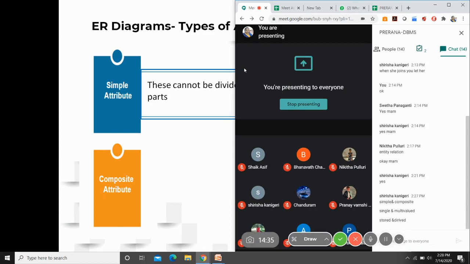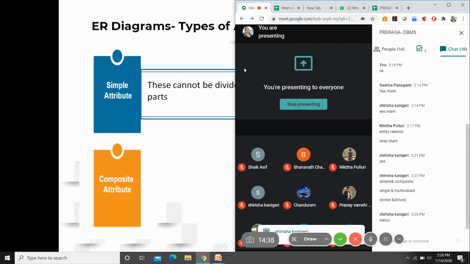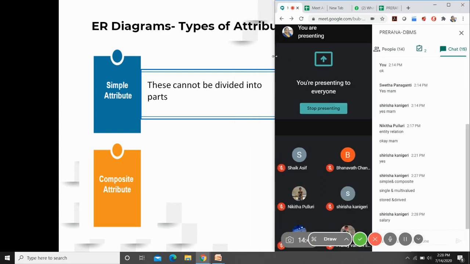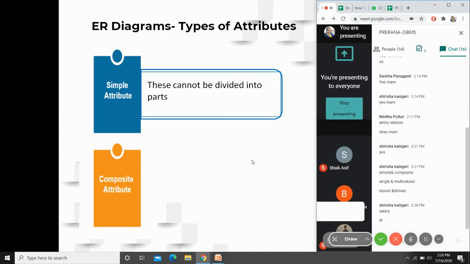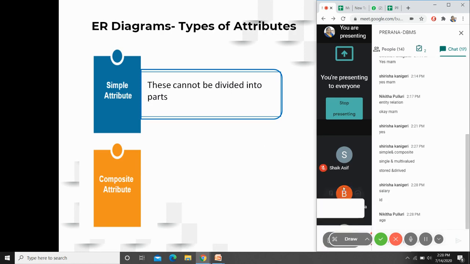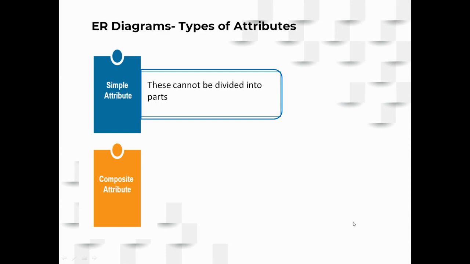Any examples for simple attributes where the attribute cannot be divided further? Okay, salary is one such attribute. Faculty ID, age, very good. So here if you observe the faculty ID or salary or age, you cannot divide that further. So these attributes are represented with an ellipse specifying the name of the attribute inside the symbol.